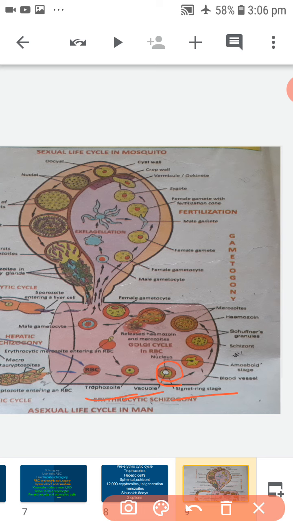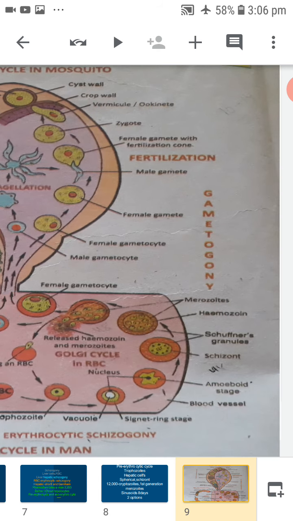Soon it loses the vacuole. Pseudopodia develop and it becomes the amoeboid stage. With the help of pseudopodia, it actively feeds on the contents of the RBC and increases in size. As a result, the RBC grows almost double in size. This process is called hypertrophy.